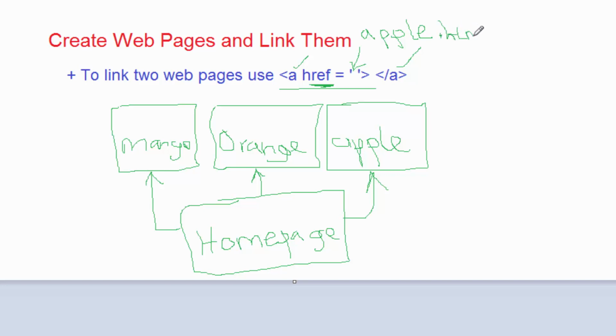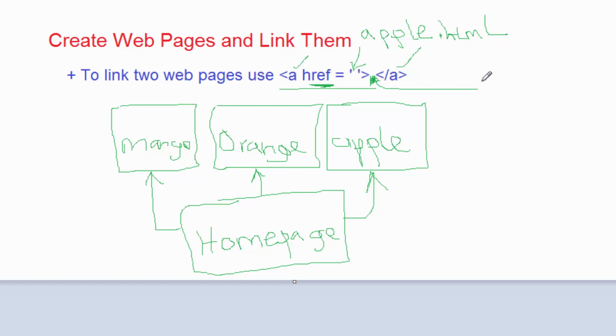So if I click this link, it will take me to the name of the page which is specified inside here. And in this case, for example, it is apple.html. Then here, between the 2 anchor tags, you put the name which will appear on the web page, so that when it is clicked, it takes you to apple.html.